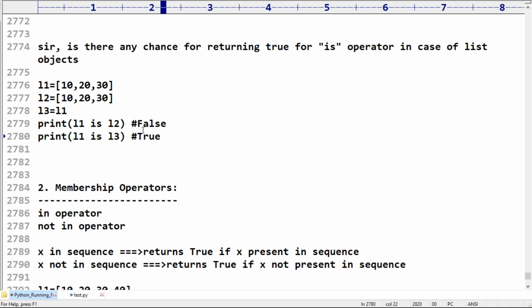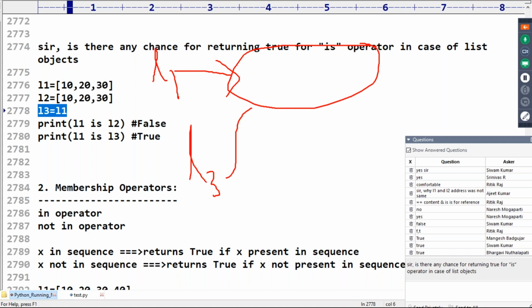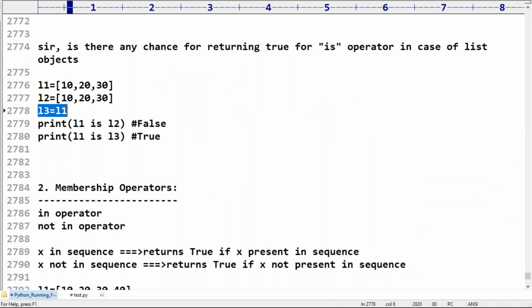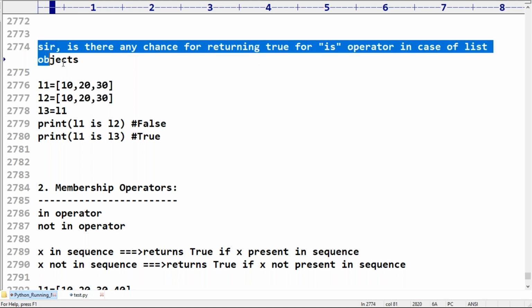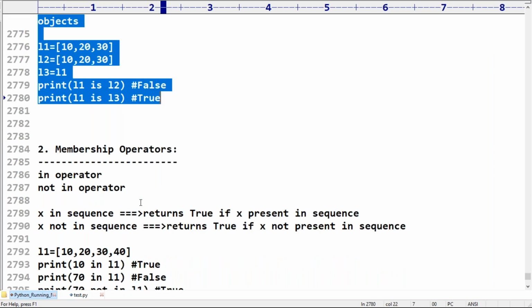The reason is that L3 is equal to L1 means L1 already points to this object, and L3 also points to the same object. Both L1 and L3 are pointing to the same object. That's why true is the answer. Who asked this question? Amruta. I hope that is clear?